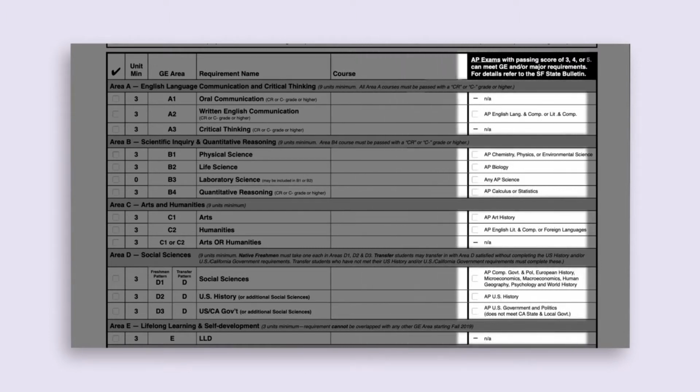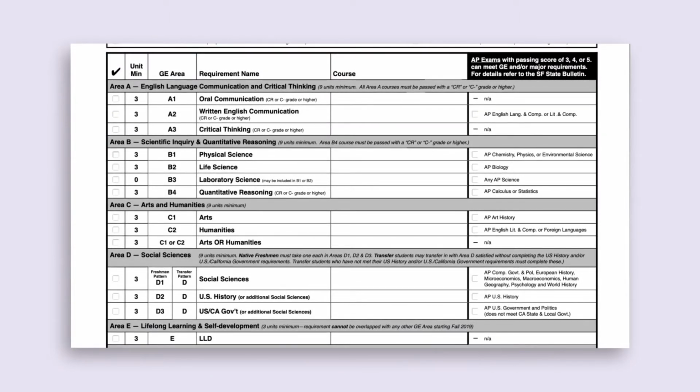The last column is for AP exams for lower division GE requirements and for any special notes for some majors for the upper division GE requirements. If you meet the requirement on this last column, you will check that box and the box in the first column because the GE area will be satisfied. Okay. Let's get started with lower division general education areas A through E.